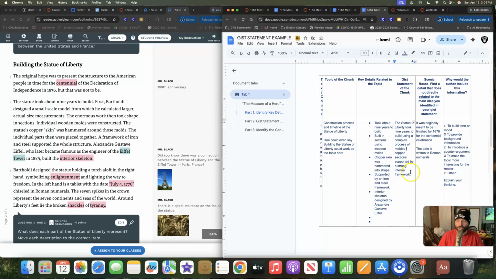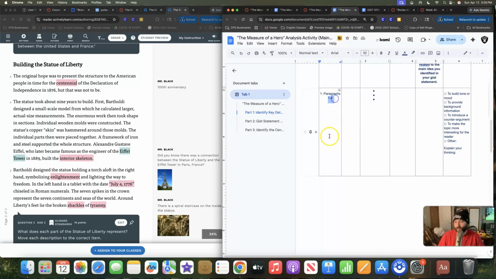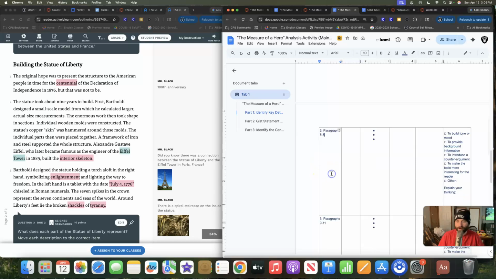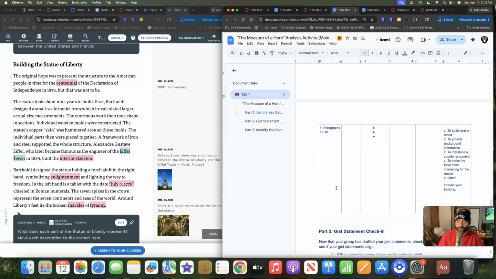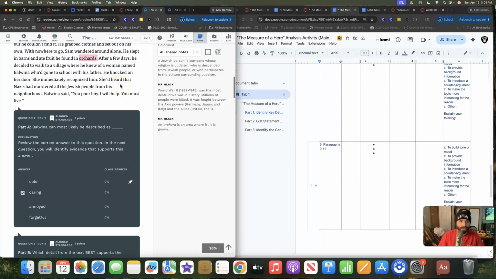It is one sentence. So then you come over here and ask, why would the author include this information? There's just a couple of different reasons why. For this one, it would be background information and to make it more interesting. To go back to y'all, you will each have three to five paragraphs, probably at the most. Some like paragraph 5 to 8. There's 4 sets of paragraphs here for your passage, which is again this passage right here.